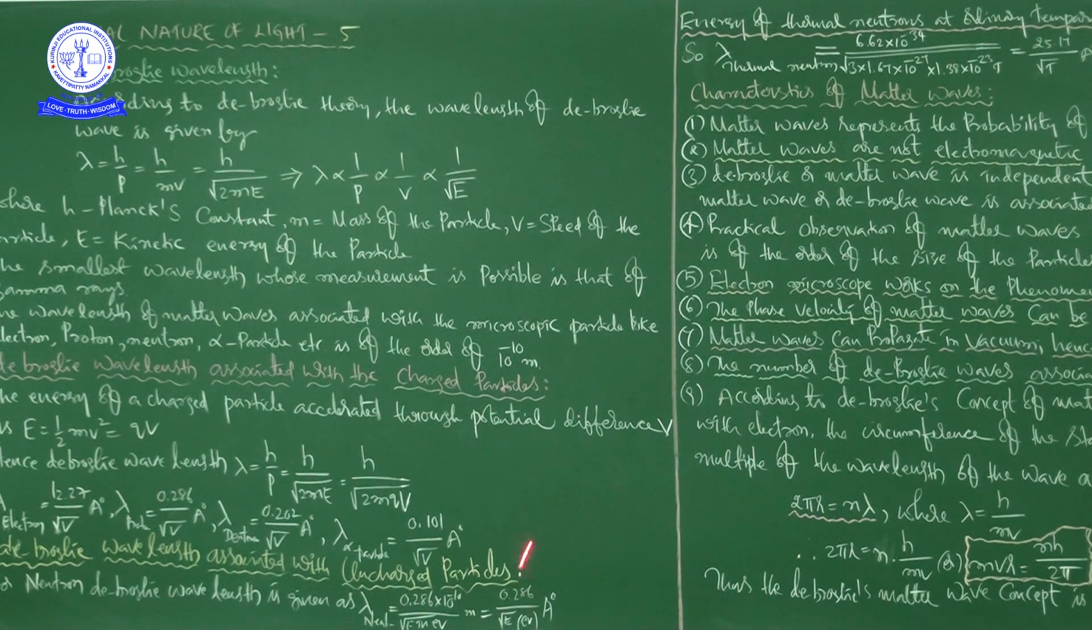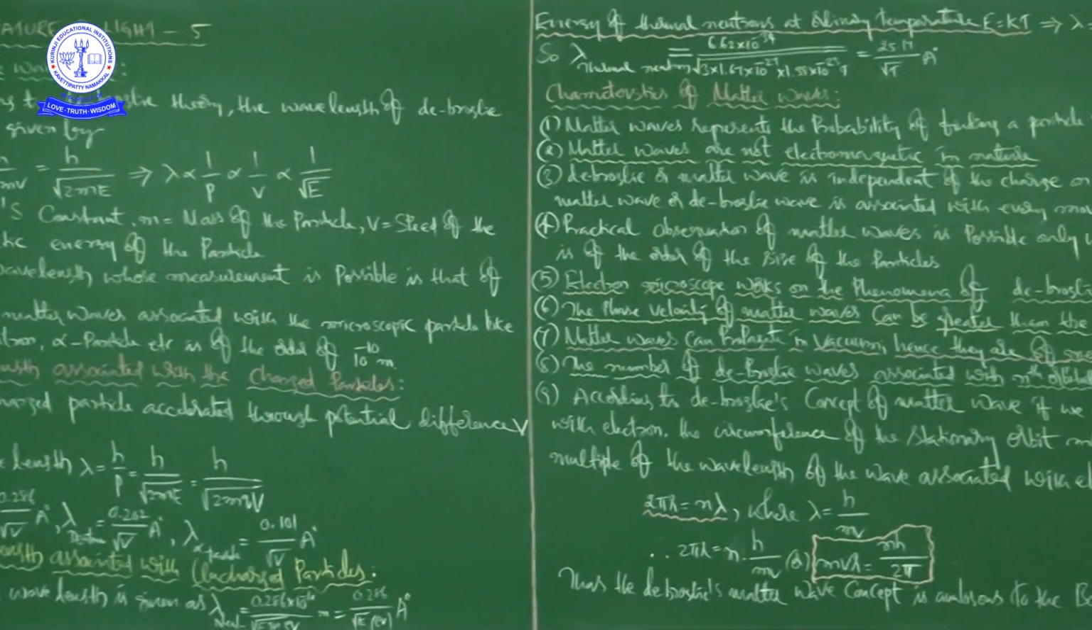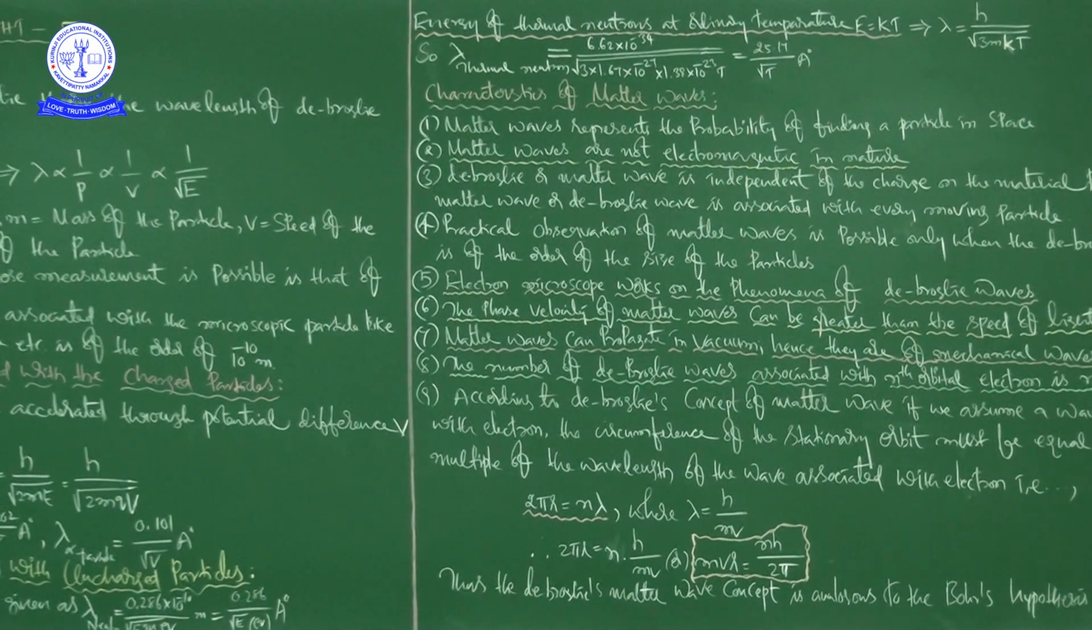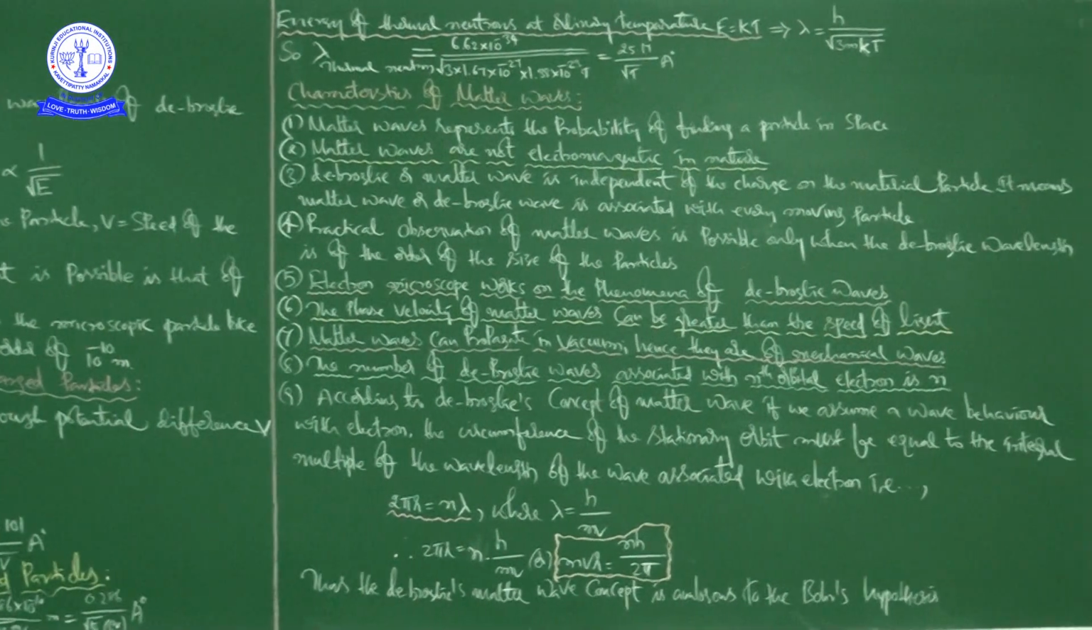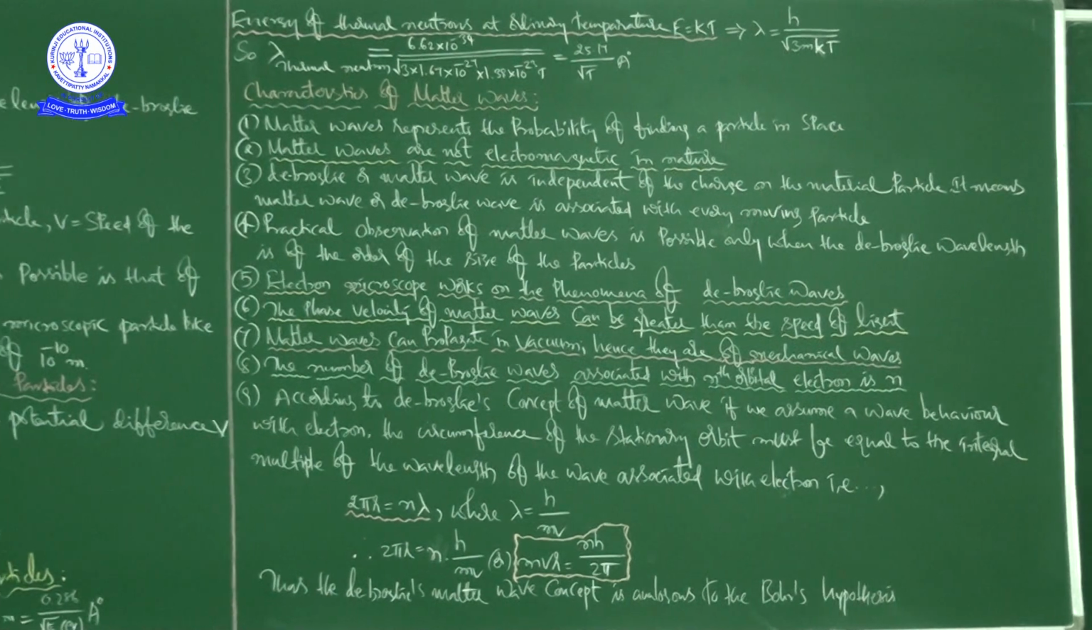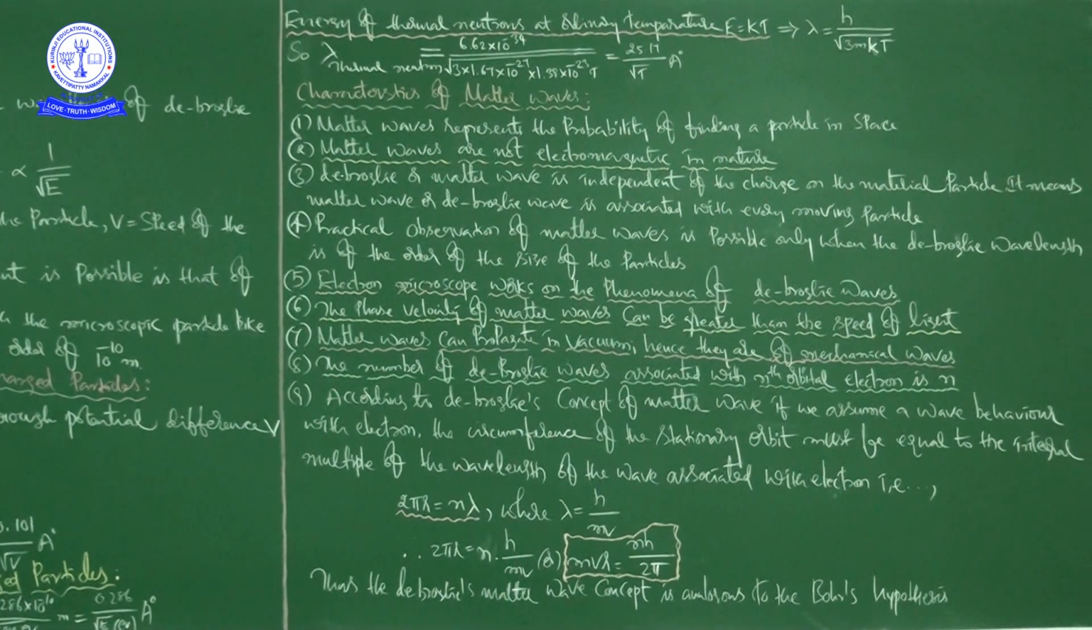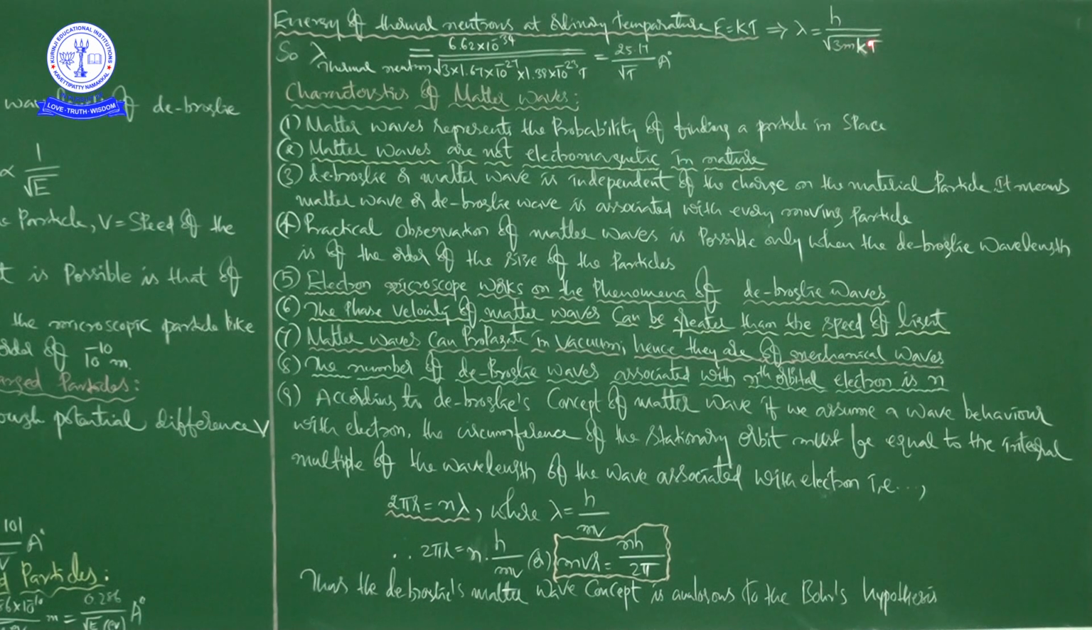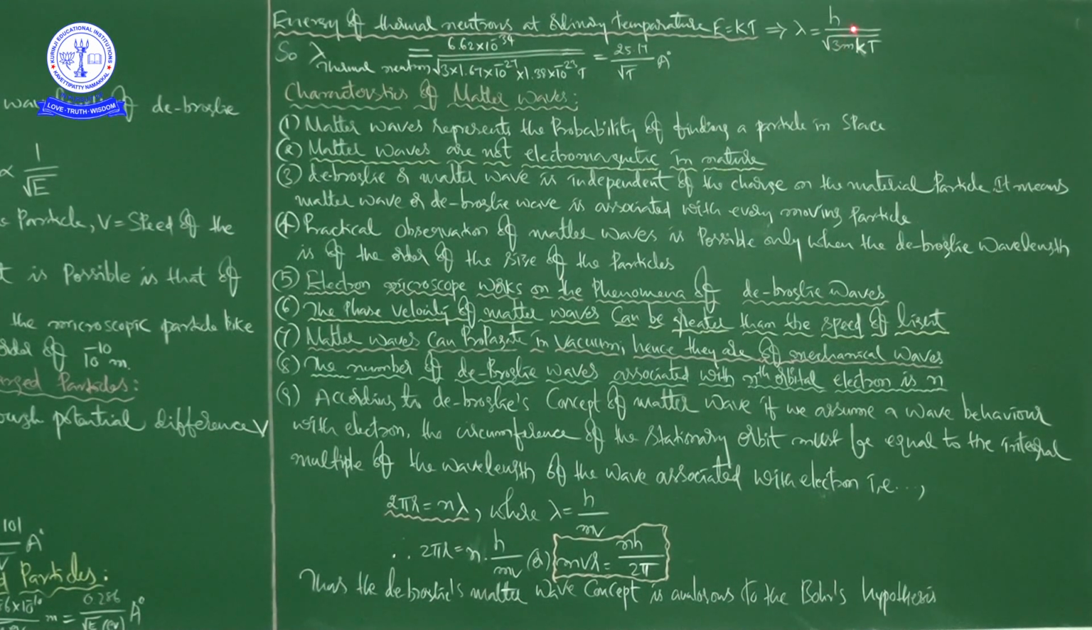After completion of this we came to discuss the energy of a thermal neutron at ordinary temperature. That is, lambda is equal to h by square root of 3mkT. This is the formula you can use directly. The temperature you can measure here, and you can calculate the wavelength of the thermal neutron.